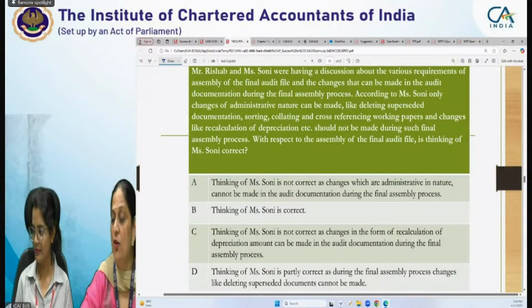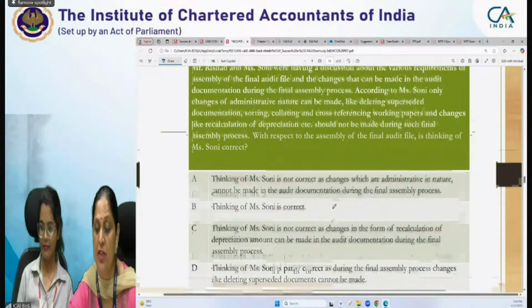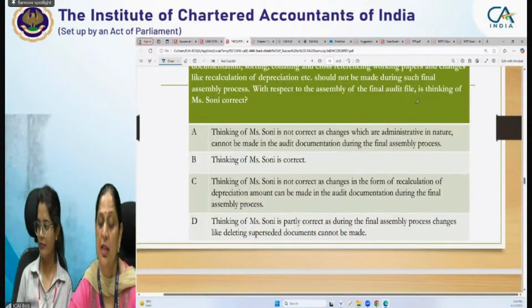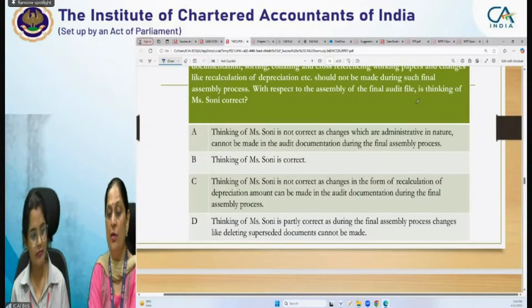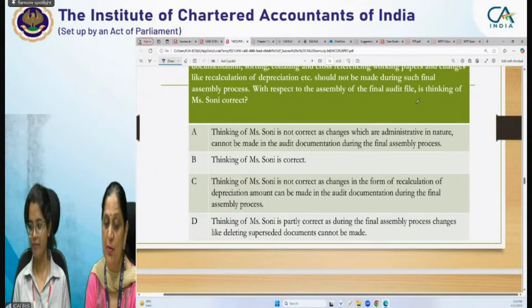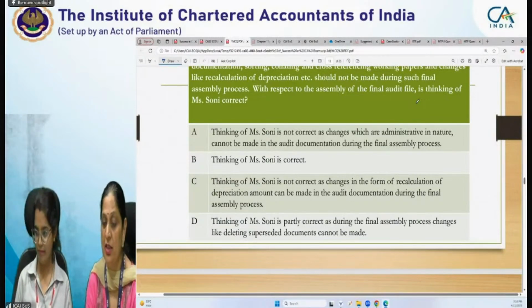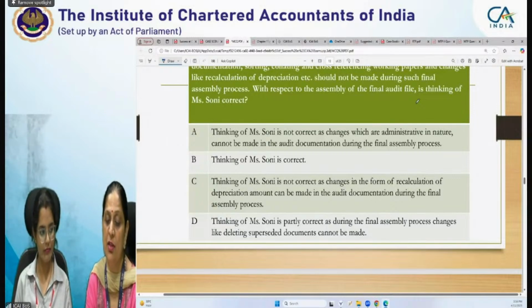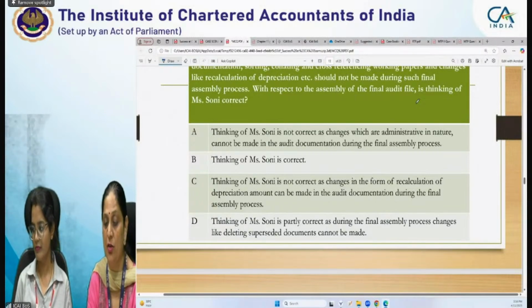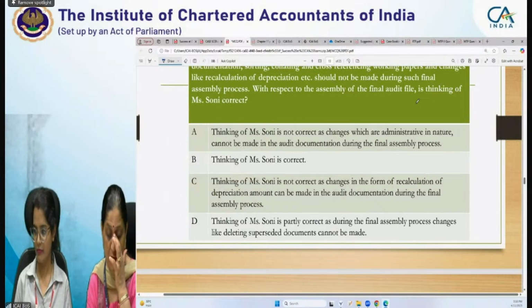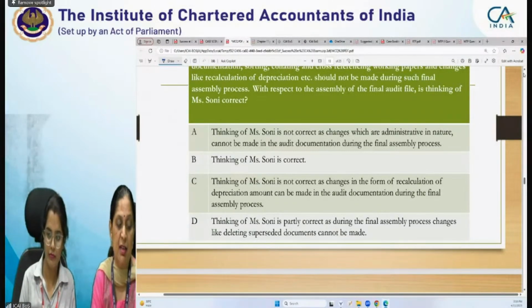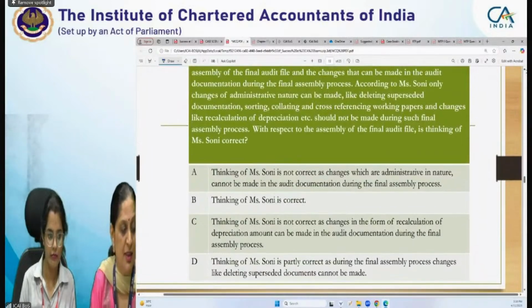Option A, thinking of Miss Soni is not correct, as changes which are administrative in nature cannot be made in the audit documentation during the final assembly process. Thinking of Miss Soni is correct. Yes, Mridul. Thinking of Miss Soni is not correct, because change in form of recalculation of depreciation amount can be made in the audit documentation during the final assembly process. Thinking of Miss Soni is partly correct, that during the final assembly process, changes like deleting superseded document cannot be made. So it is a very clear-cut question.